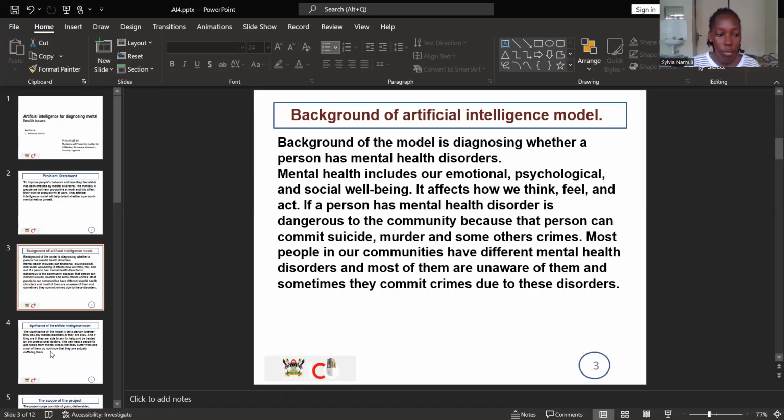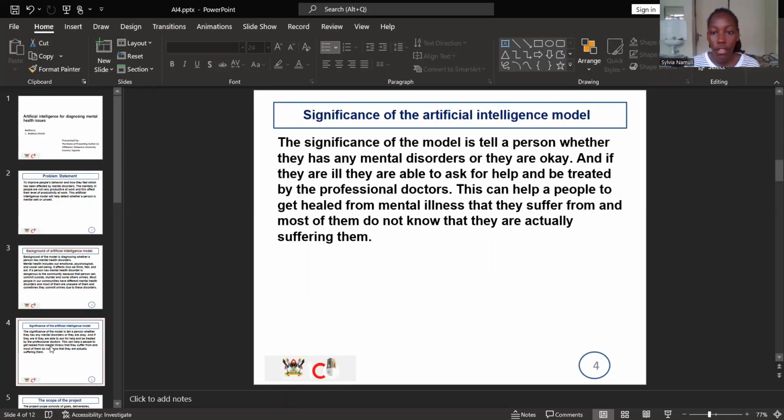to the community. The significance of the model is to tell people whether they have any mental disorders or whether they are okay. And if they have mental disorders, they are able to go to medical professionals so that they can get help when it's still early, before it develops.